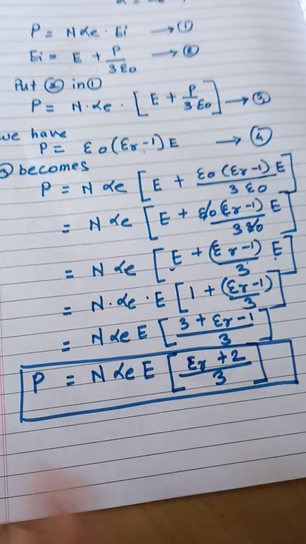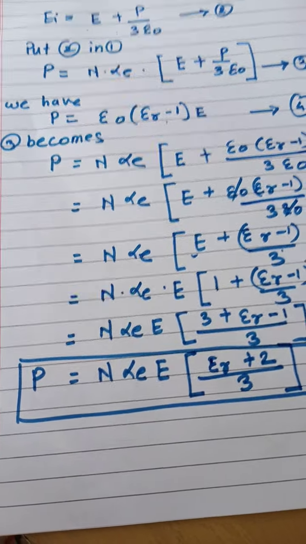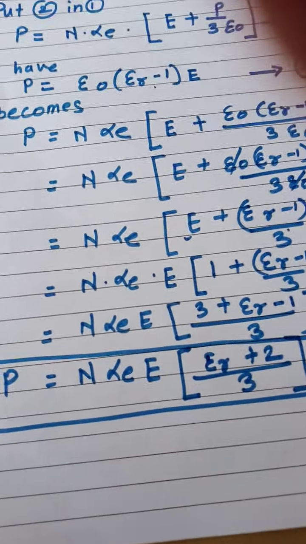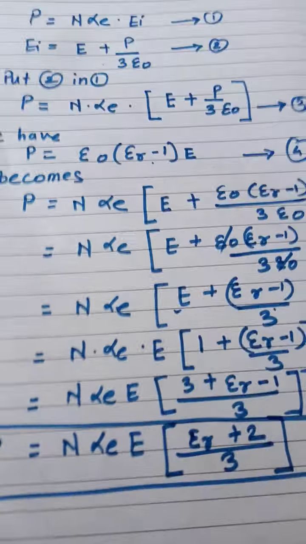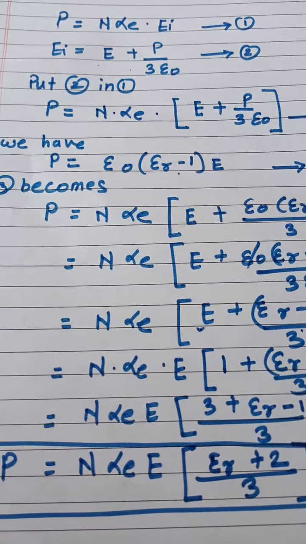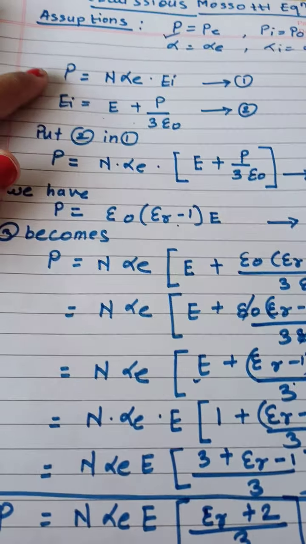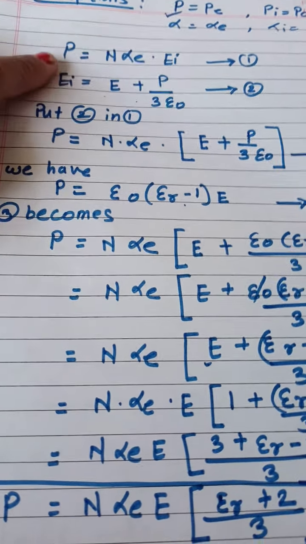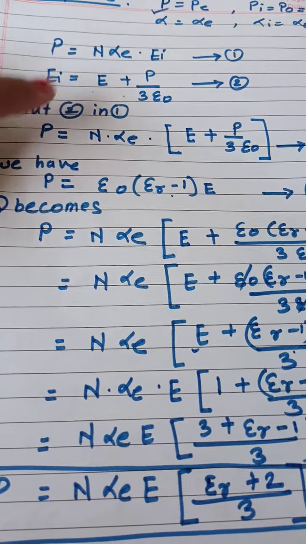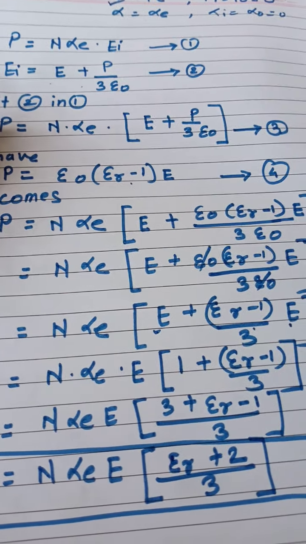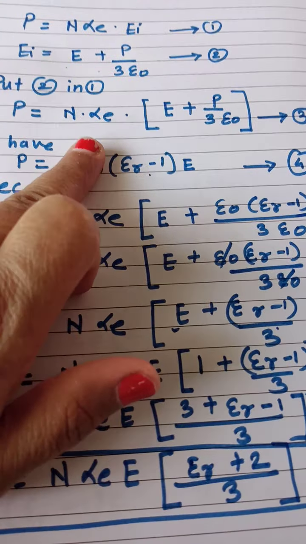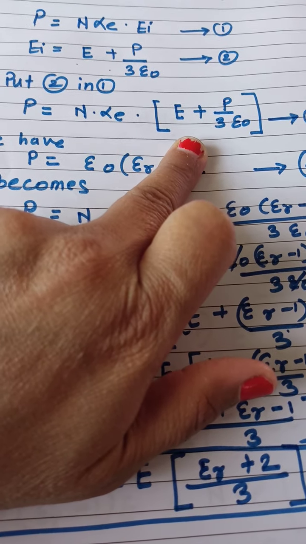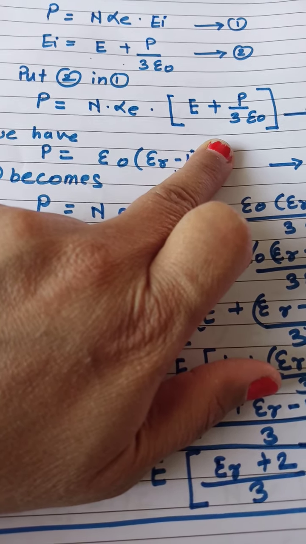You have to compare both equations of P, meaning both equations of the polarization. The first equation is what we already wrote: P equals n alpha E into E_i. But in that equation we have put the E_i value, and our first equation becomes equation number 3, like this one: n alpha E into bracket E plus P upon 3 epsilon 0.